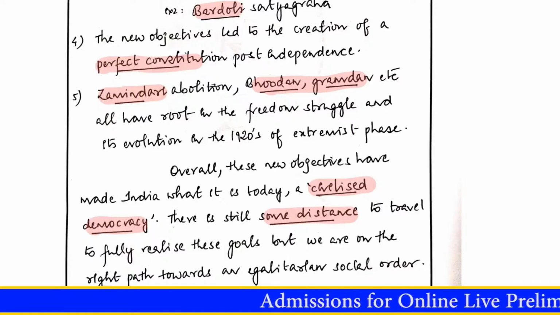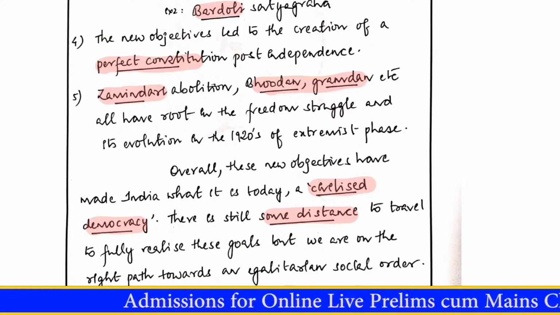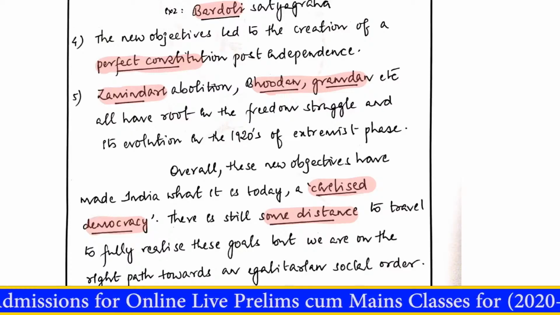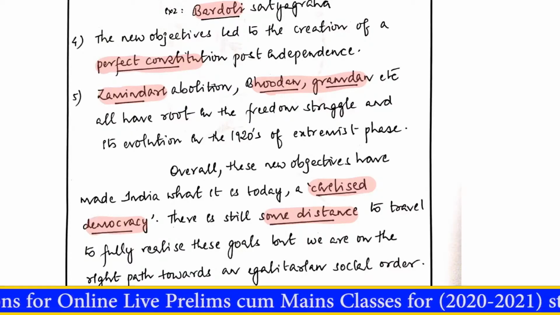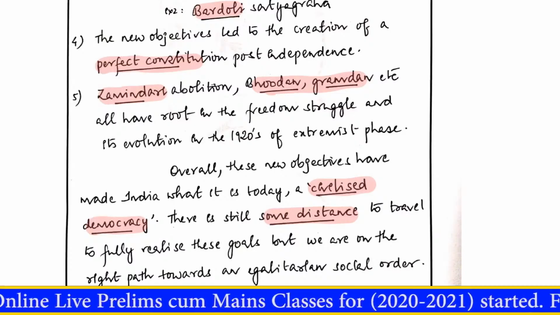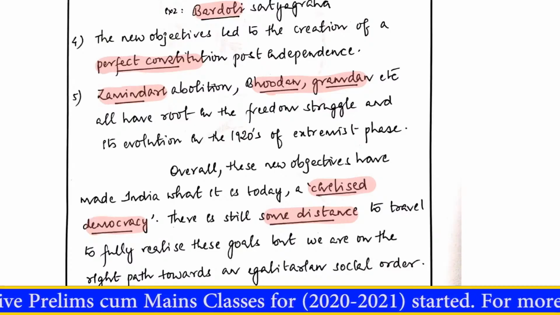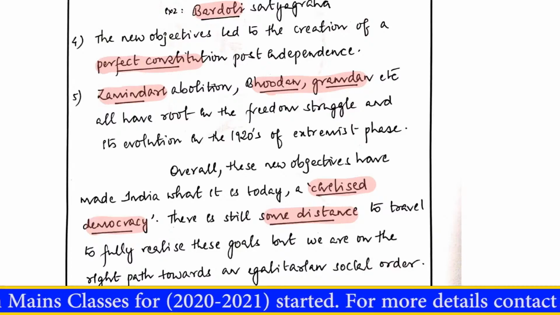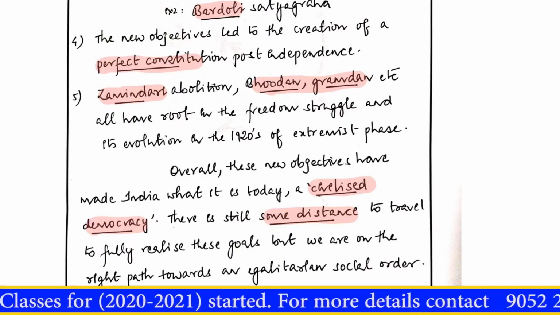So we went for Zamindari abolition, the Bhudan movement after independence, the Gramdan movement. All of these, if you see in terms of the freedom struggle and post-independence, have their root in the 20s and 30s itself. So that is a very important outcome of these new objectives which were added into the freedom struggle at that point of time.